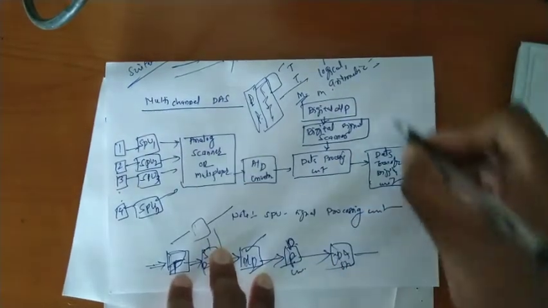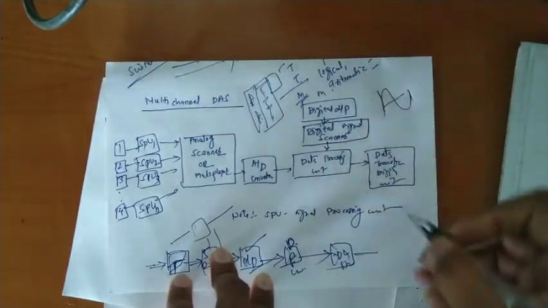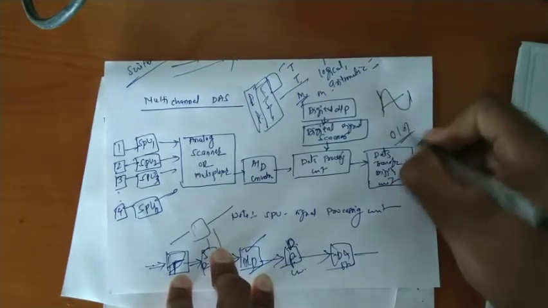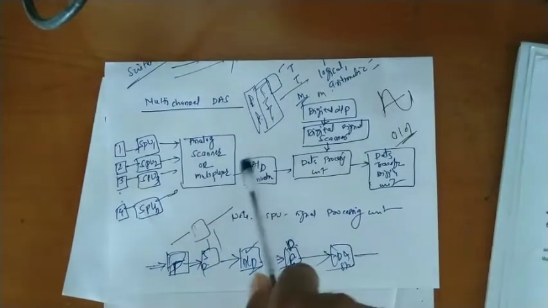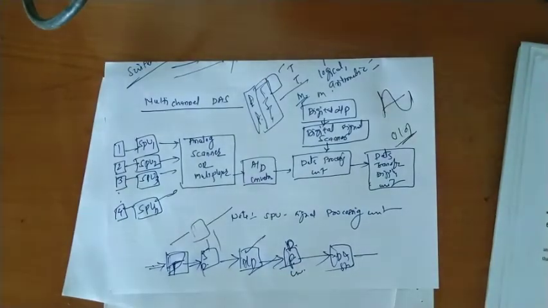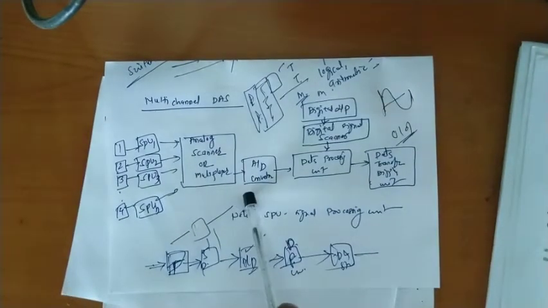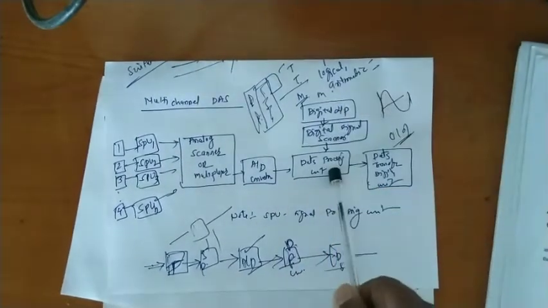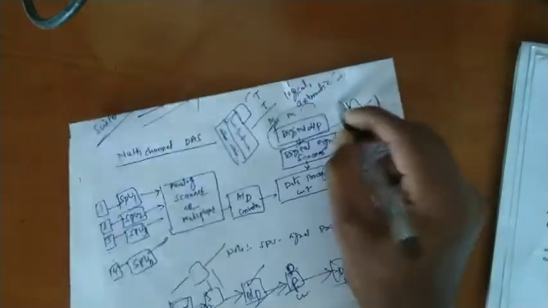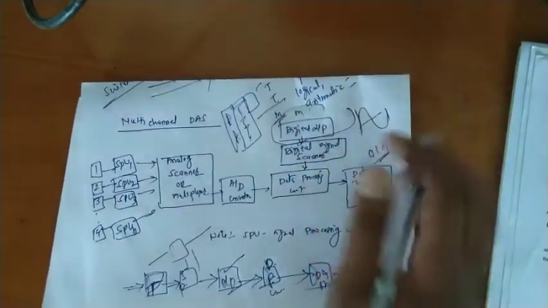Analog means a sinusoidal signal is called an analog signal, and 0101 is called a digital signal. So we convert the analog signal into a digital signal. Then there is another block, the input from various sensors.